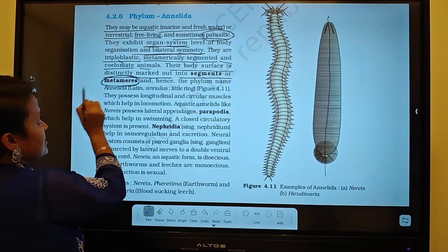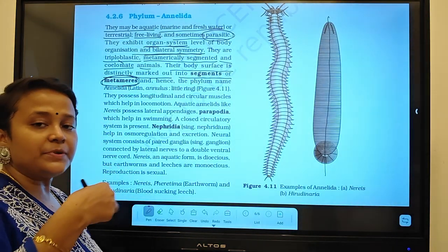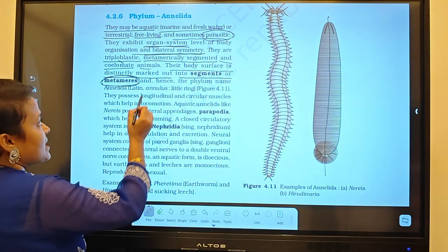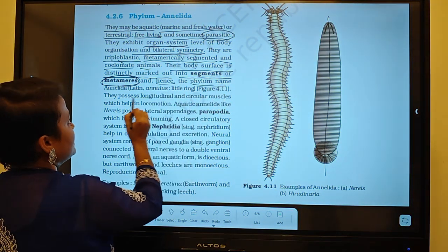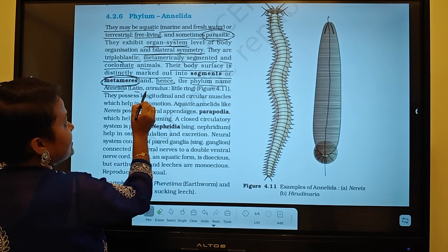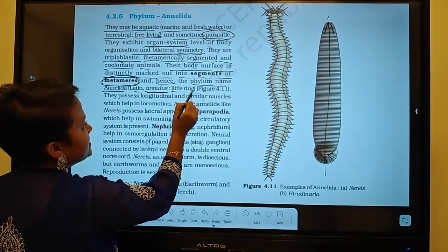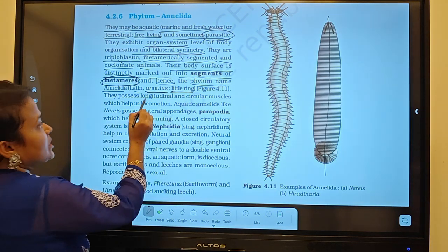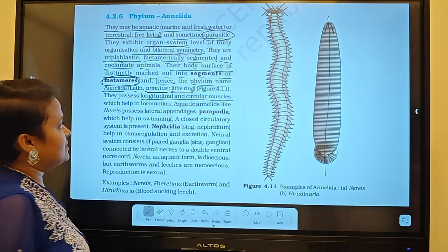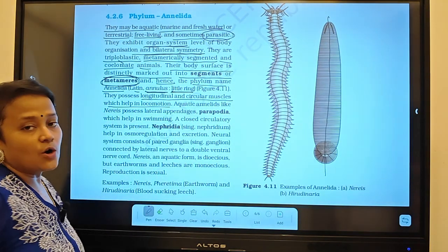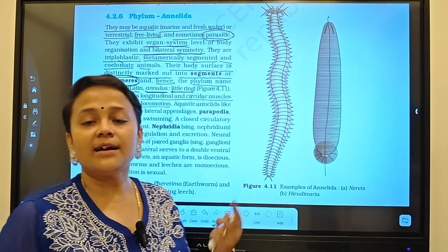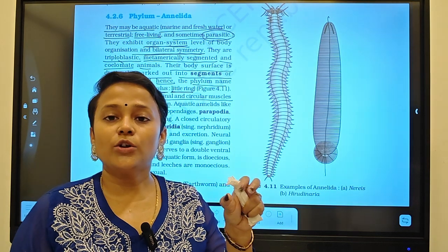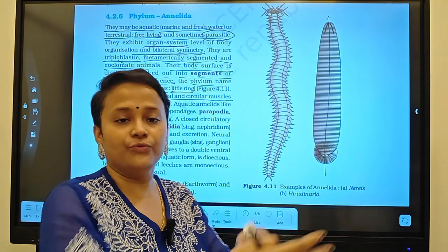Each segment, a piece of the ring-like structure, is called a metamere, and hence the phylum name is Annelida, from Latin annulus. Annulus means little ring. They possess longitudinal and circular muscles which help in locomotion. By contraction and relaxation, they can move.